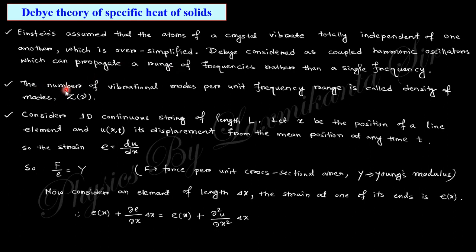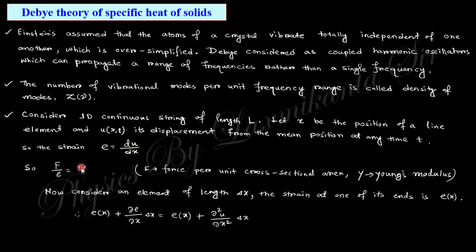The number of vibration modes in a frequency range is called the density of states. Consider a one-dimensional continuous string of length L, with x the position along the line. Then the displacement from the position at any time will be like that. This is the displacement at any time, so this is the strain, right?